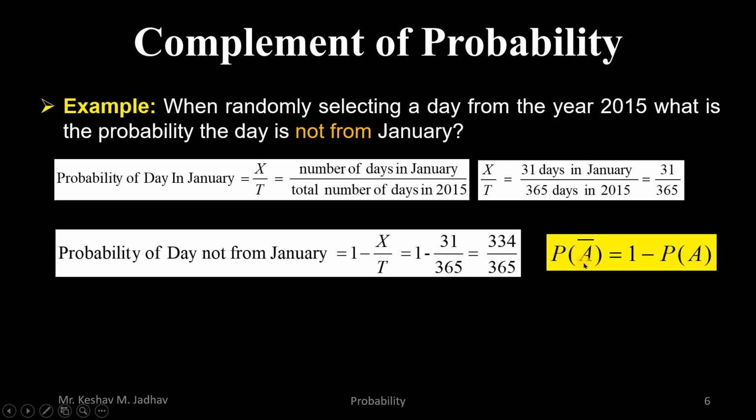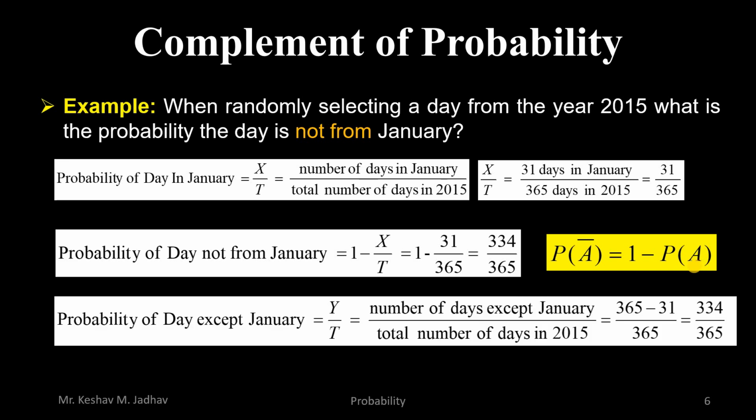Here event A means the day is selected from January, and the probability of A bar means the complement of event A. So it is equal to 1 minus probability of A. In another way, we can calculate the probability of selecting a day which is not from January. It is y upon t. Here y is the number of days except January. So out of 365, if you subtract the 31 days which are from January, the remaining days are 334.